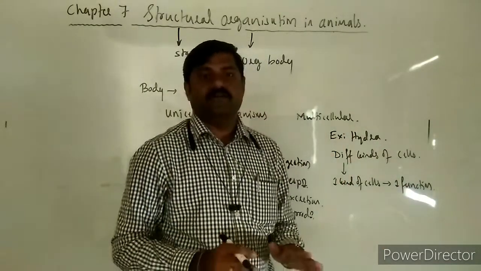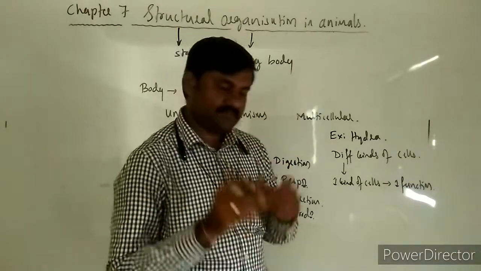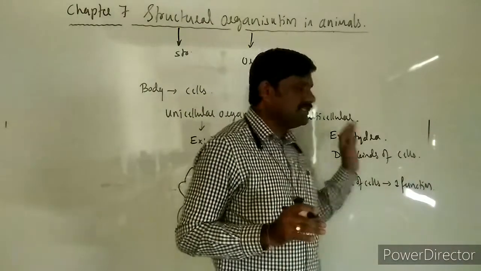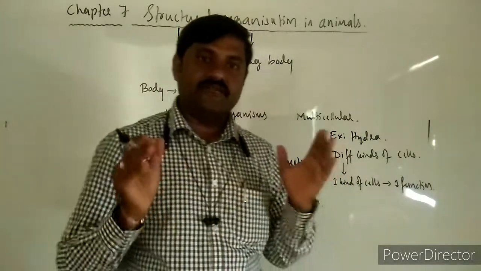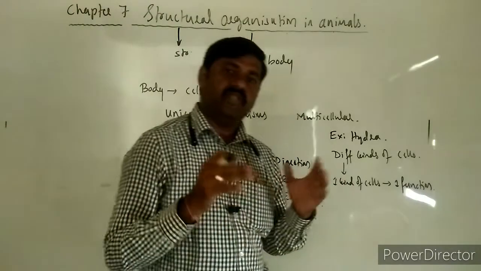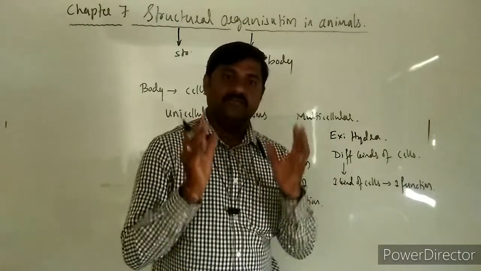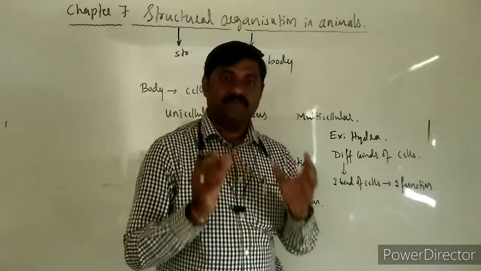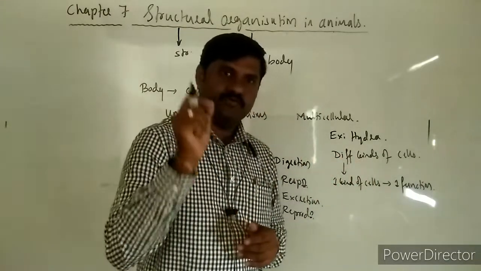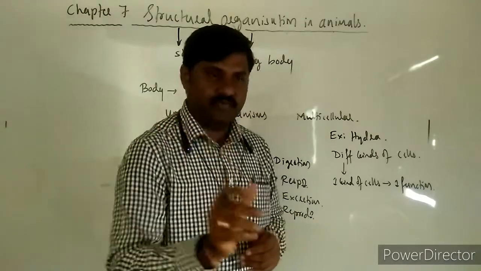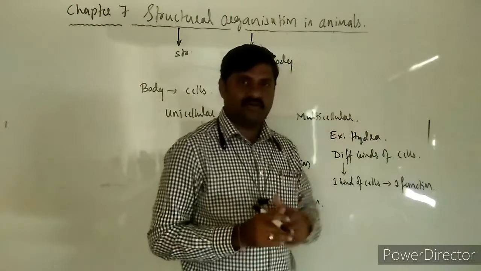Another kind of cells together perform another function. Like this in multicellular organisms. Like us also, there we come across so many cells of different kinds, and different kinds of cells perform different functions. This is a very important fact to be remembered. So this is about the multicellular organism.